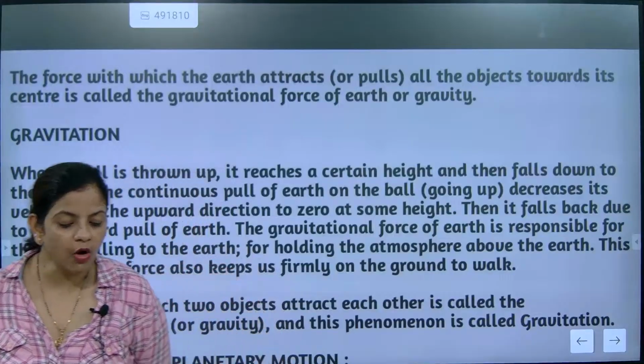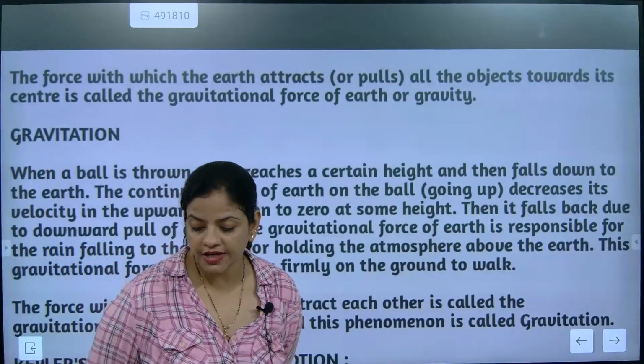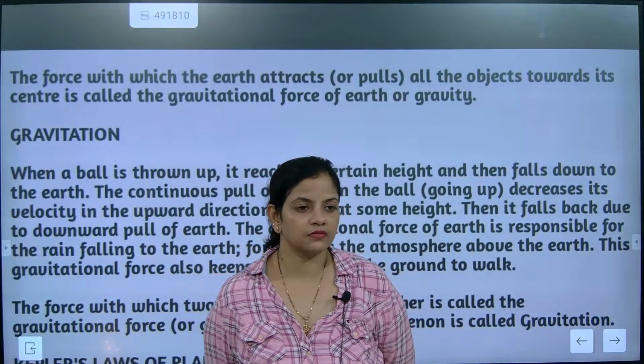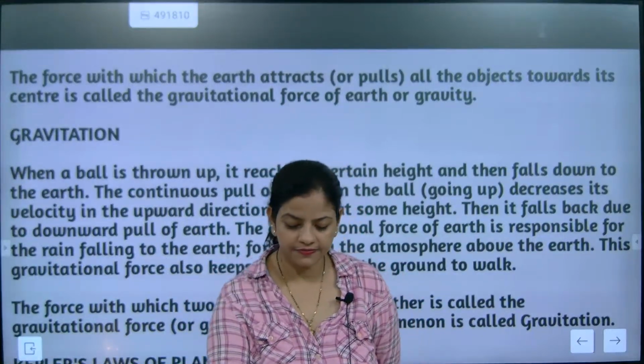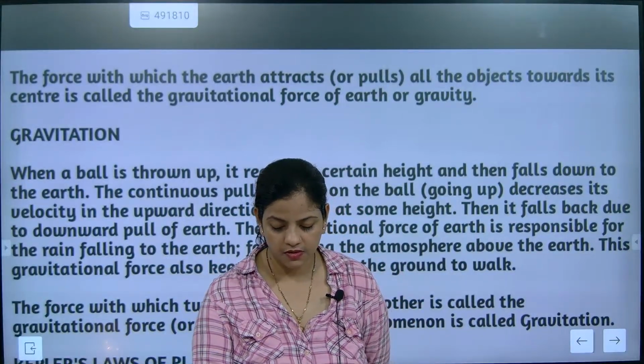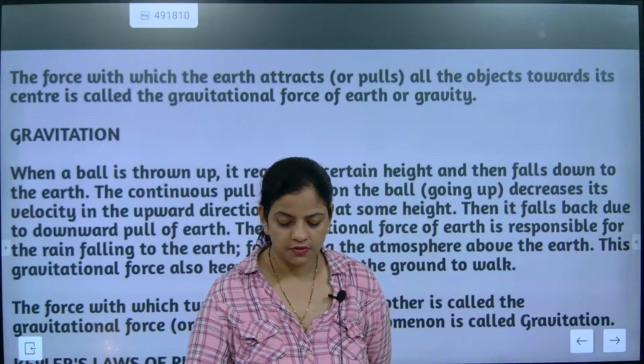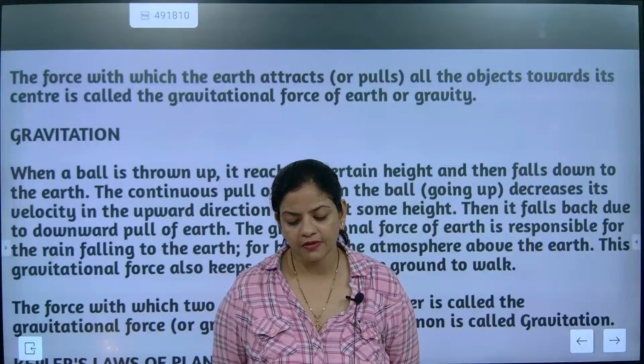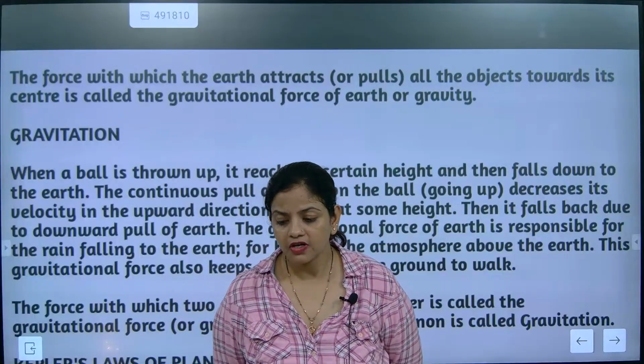See, look here, beta. When a ball is thrown up, it reaches a certain height and then falls down to the earth. Why? Why is this happening? The velocity decreases.